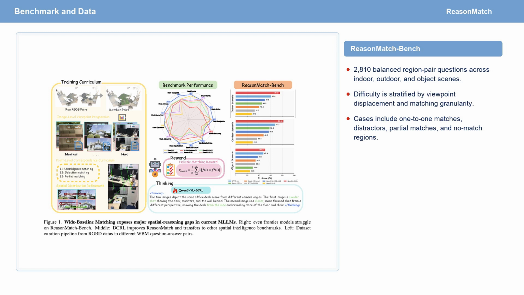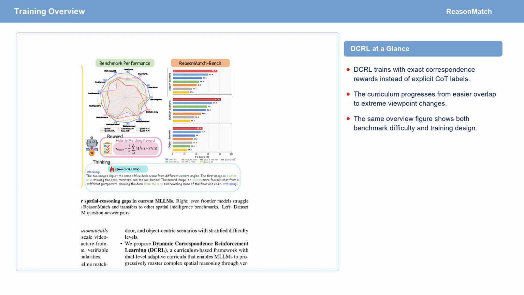The benchmark reveals that current models still struggle. Strong general-purpose systems can describe local content, but often fail to bind those observations into a globally consistent correspondence. On the full benchmark, GPT-5 Mini reaches 57.9 F1 and Gemini 2.5 Pro reaches 42.8 F1. The base Qwen3-VL-8B model reaches only 27.5 F1. On a difficult human study subset, humans reach 84.0 F1, while our trained DCRL model reaches 52.0 F1, so there is still a large human gap.